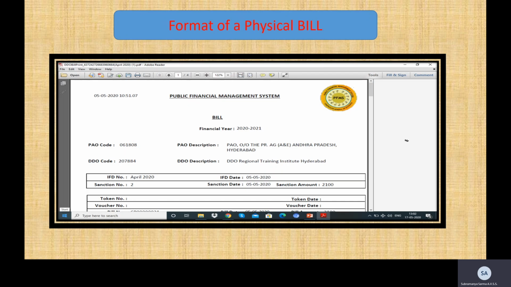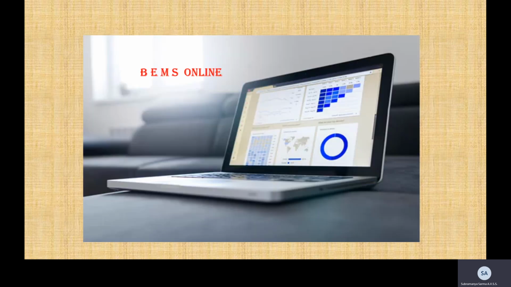Coming to this slide, it is showing the format of a physical bill. You can observe that it is printed through the Public Financial Management System, which we'll be discussing a bit later. Coming to our focus topic, that is BEMS Online. It's an online webcast application, as we have already discussed.